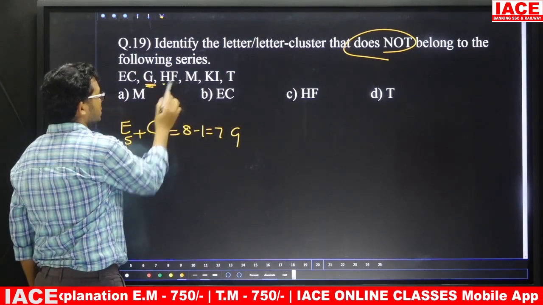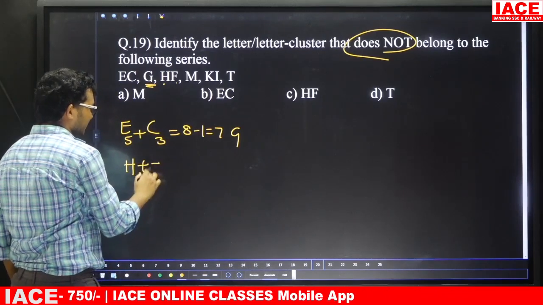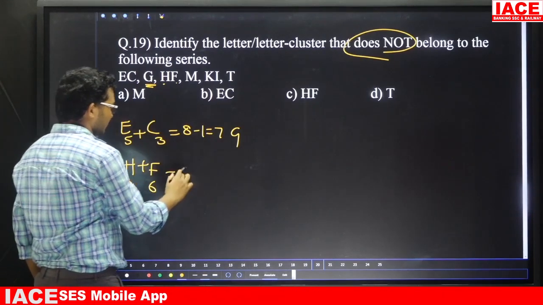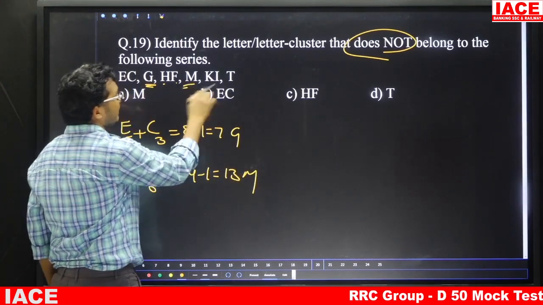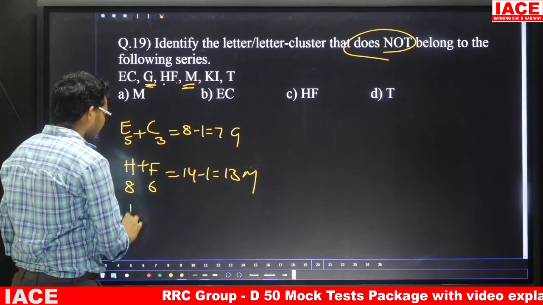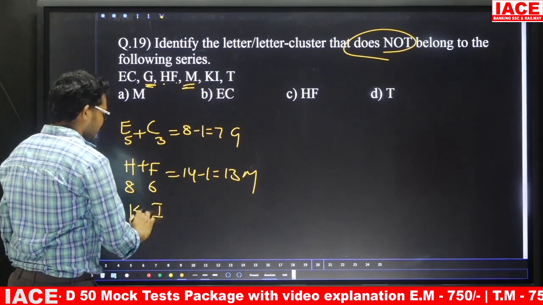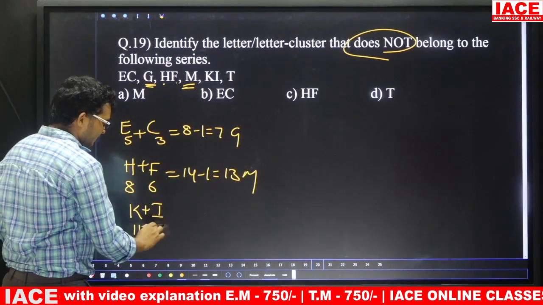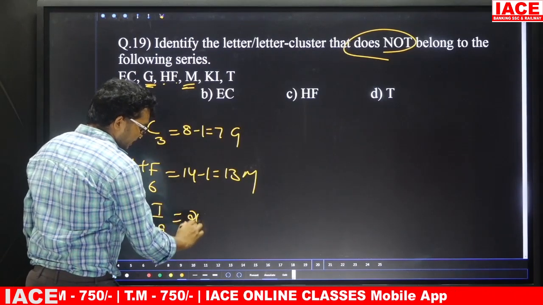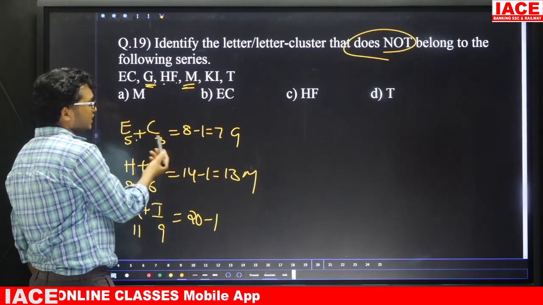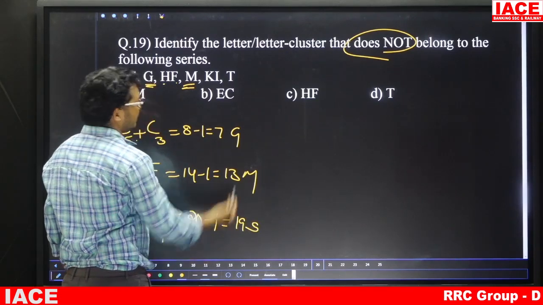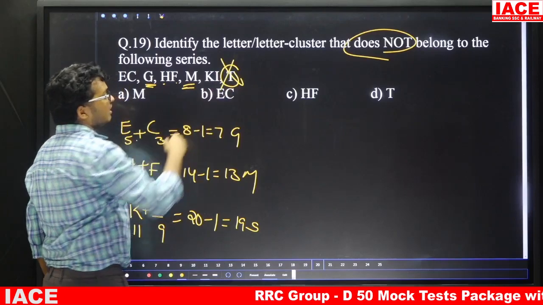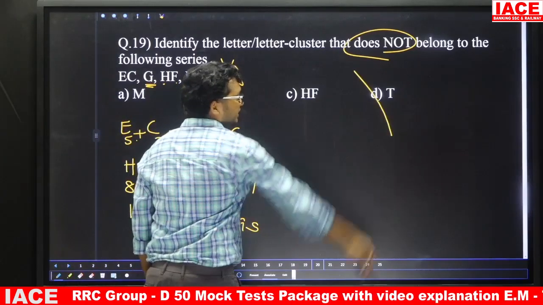In the same manner, the sum of these two. H plus F: H is 8, F is 6, total is 14, minus 1 is 13, and 13 means M. Same manner, K and I: K face value is 11, I face value is 9, total is 20, minus 1 is 19, and 19 means S. But here they given T, so T is the wrong one. So the answer is option D.